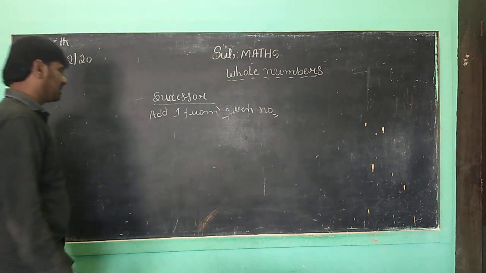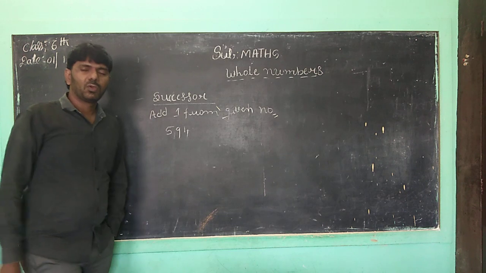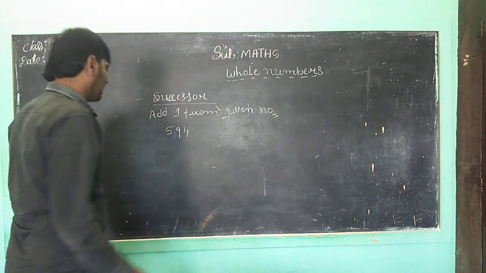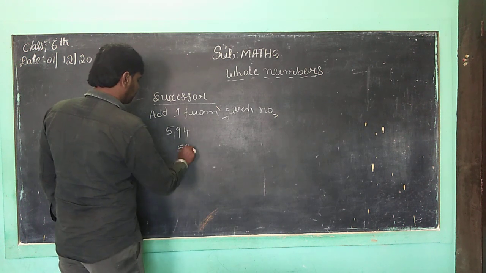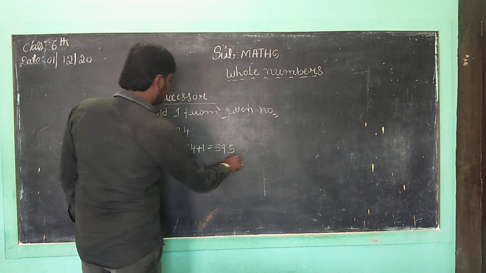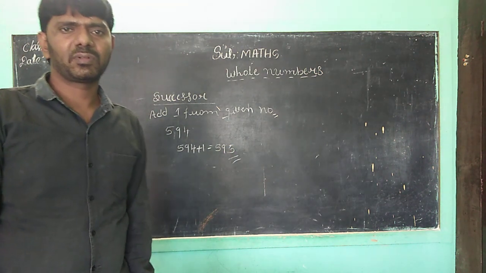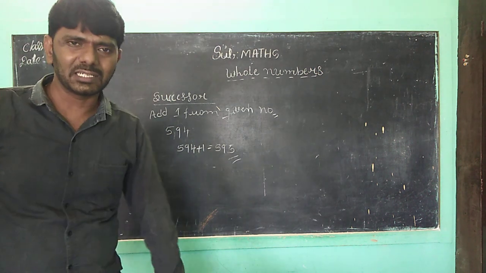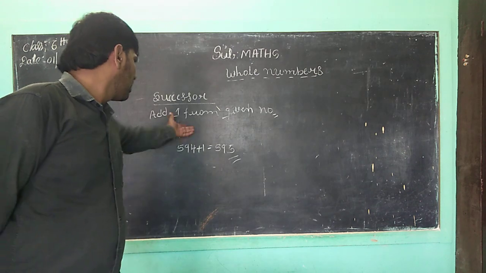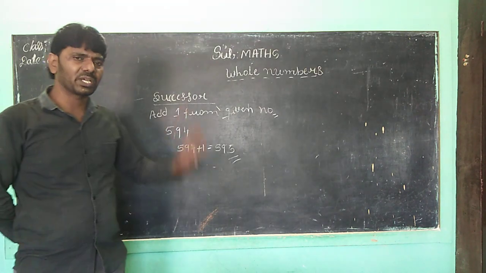Suppose you take one number, children, 594. What is the successor of 594? It means you add 1. 594 plus 1 is equal to 595. 595 is the successor. Correct, children? Any doubt here? 595 is the successor of 594. That's all, children. Any doubt here?